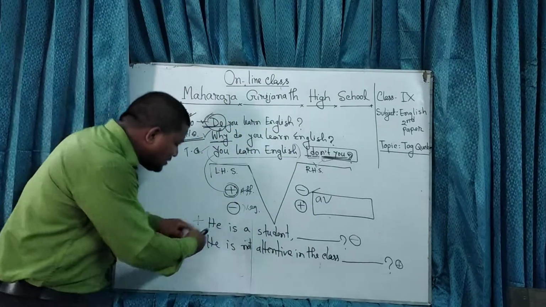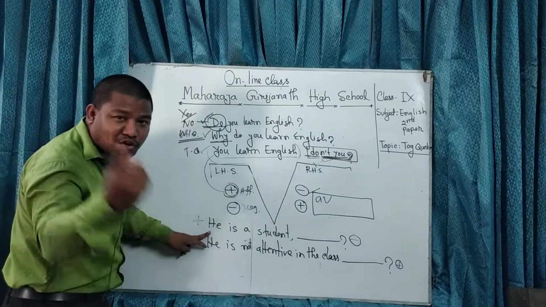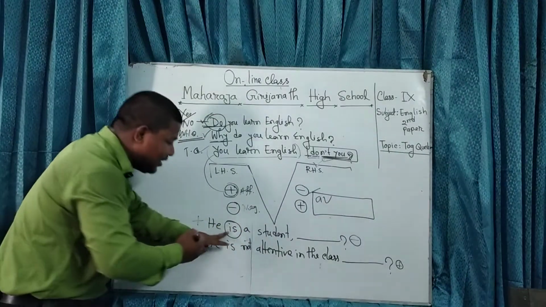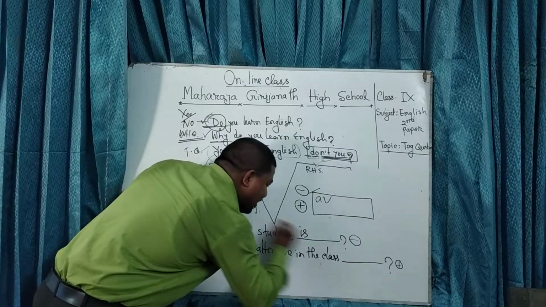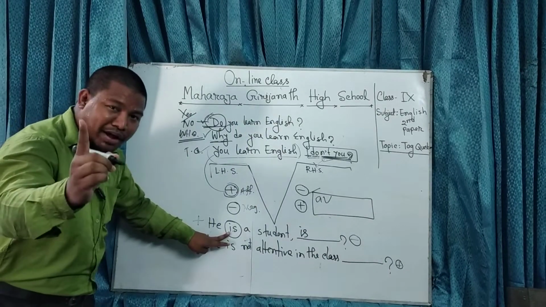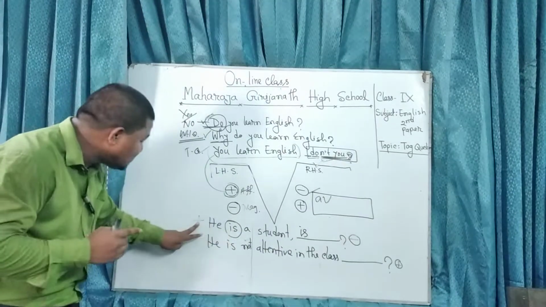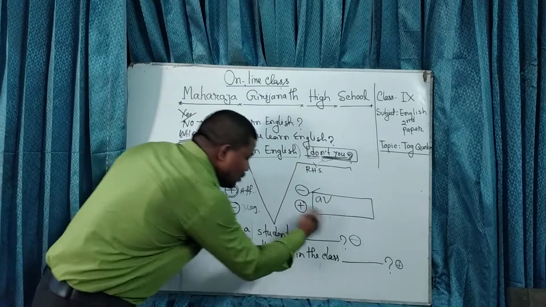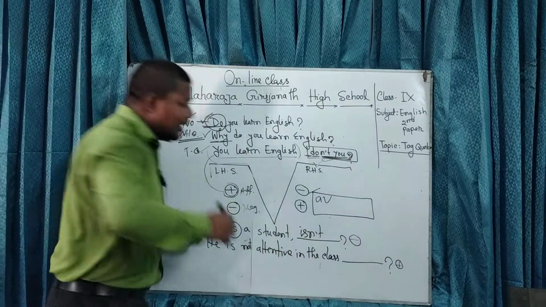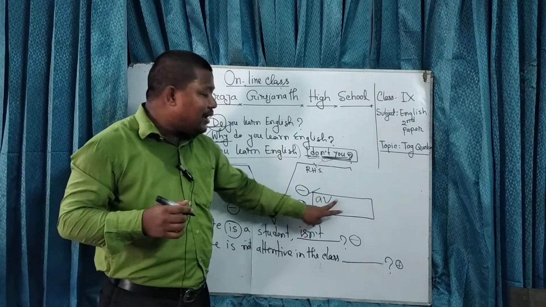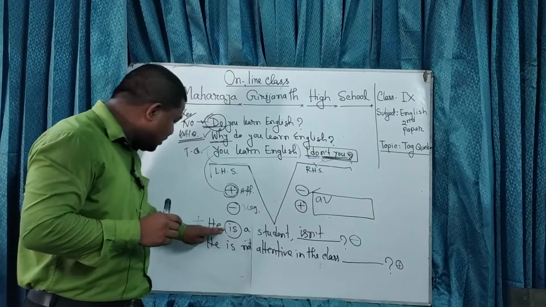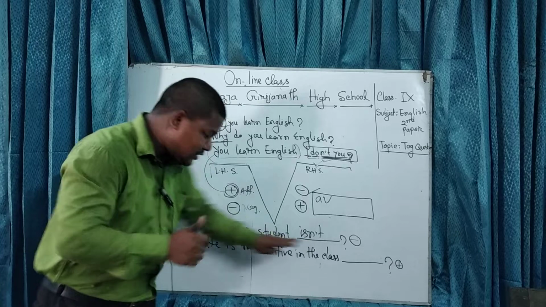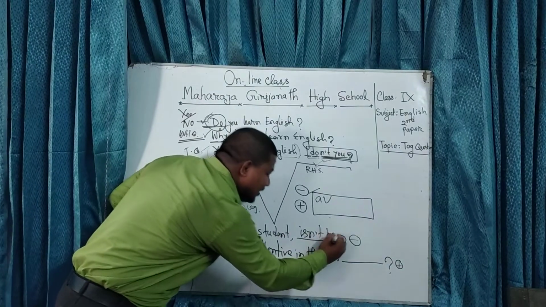Okay, so my dear students, he is a student. Which is the auxiliary verb here? Yes, is. So just copy it here, is. And you have to keep in mind, you have to change the mark, plus will become minus. So is not, isn't. In a tag question, the auxiliary verb and not will take the very short form, right? So he is a student, isn't, then the subject, isn't he?